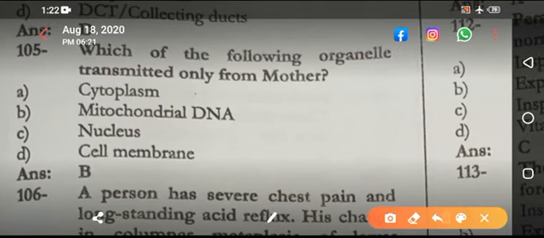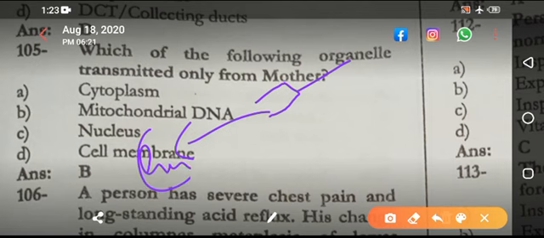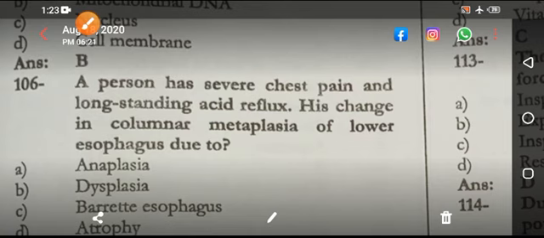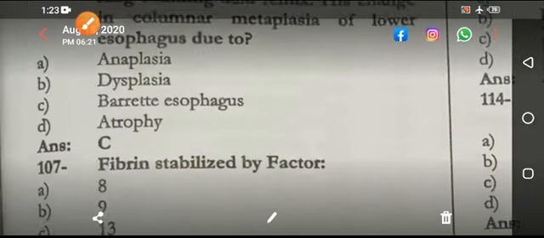Because if this is the sperm, it sends only its genome. The rest of the DNA and the thing lies outside. Person has severe chest pain and long-standing acid reflux. This is metaplasia. Barrett esophagus is the right answer.